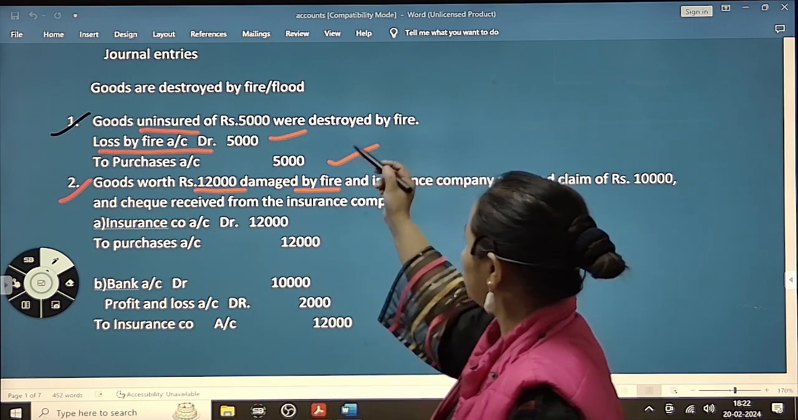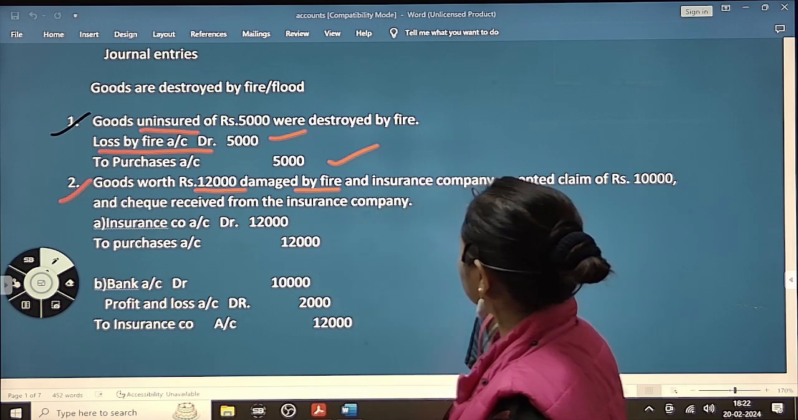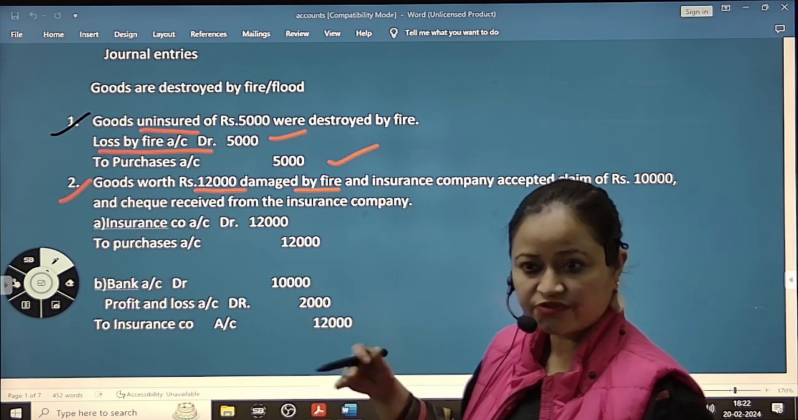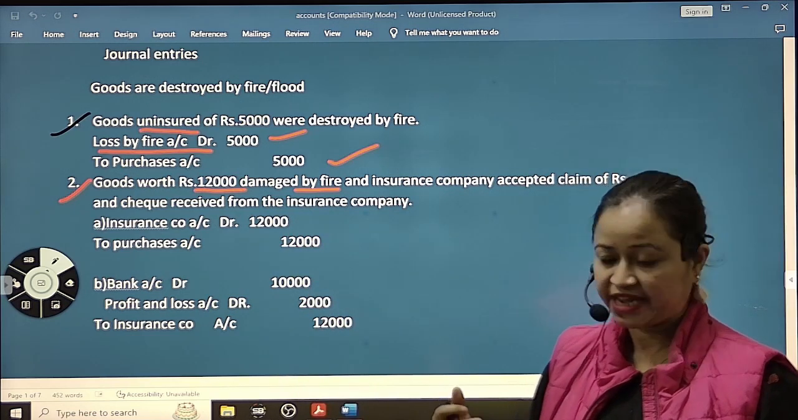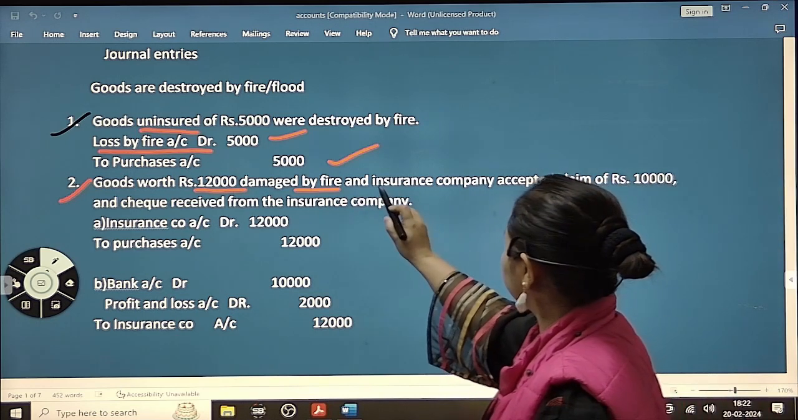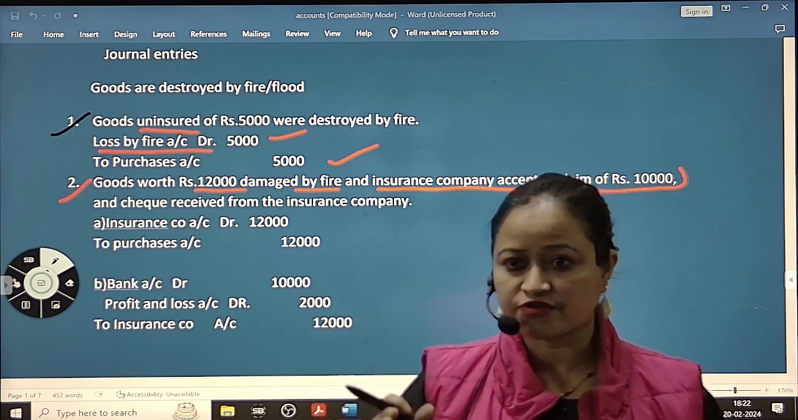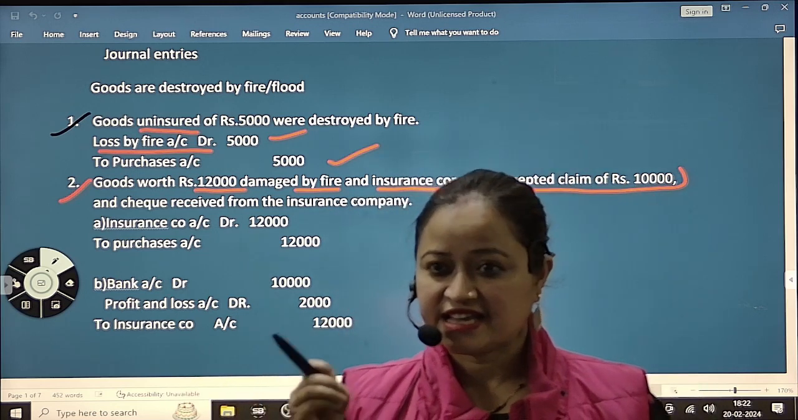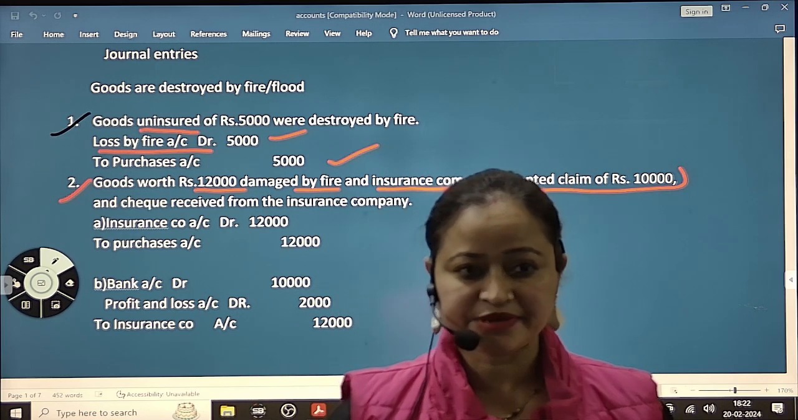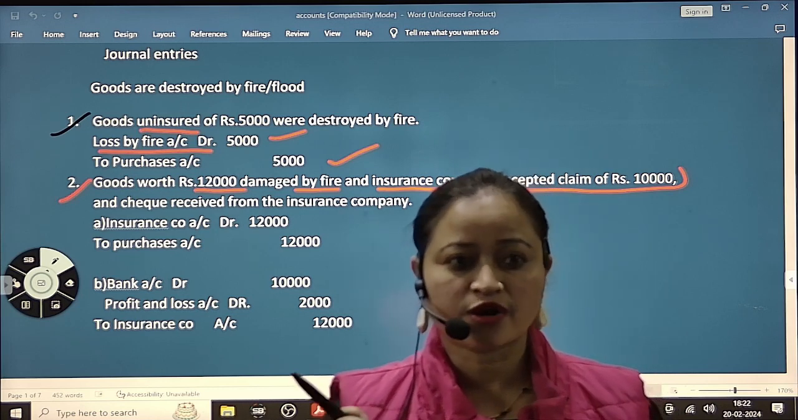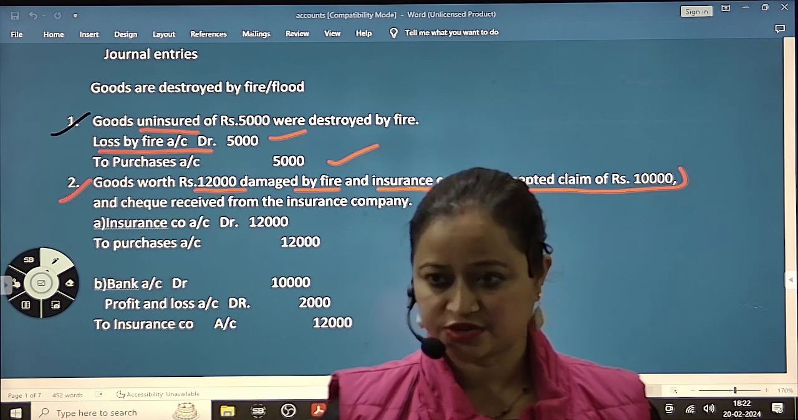The next one now, you can see goods worth rupees 12,000 damaged by fire. Here also goods are damaged by fire. The only difference is that here the goods are insured with the insurance company. If goods are insured, then the insurance company will give compensation. The goods were insured for 12,000, and when the firm claims, the insurance company says, okay, we are accepting your claim, but we will give you only 10,000 rupees. We will not give you 12,000.